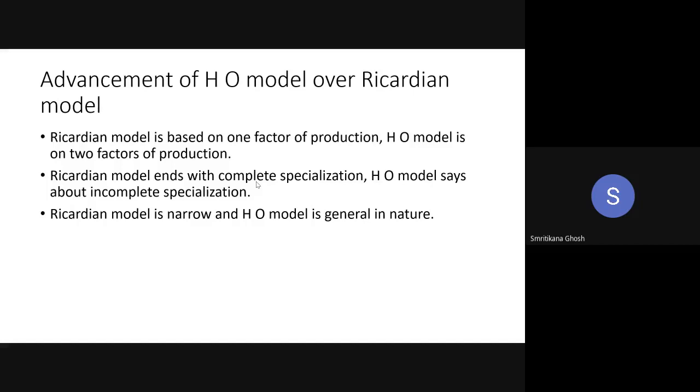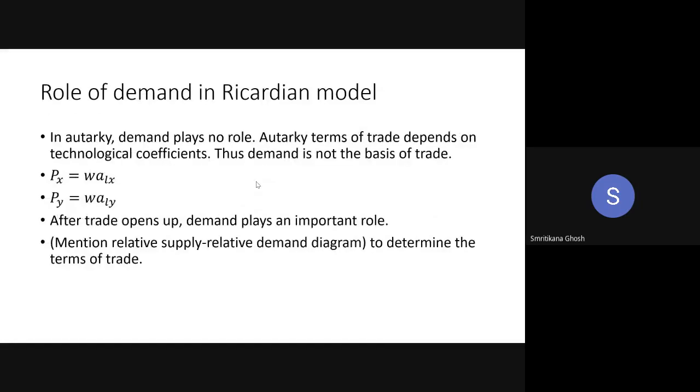Now this is a very common question in university: the role of demand in the Ricardian model. We will explain this by dividing the answer in two parts: what happens in autarky and what happens in trade. So first of all, in autarky, demand plays no role. Why? Because Px is WaLX and Py is WaLY. So there is no demand.